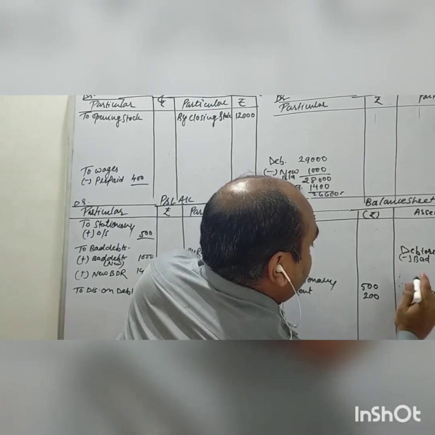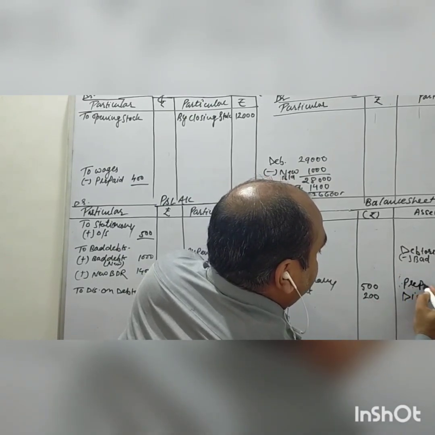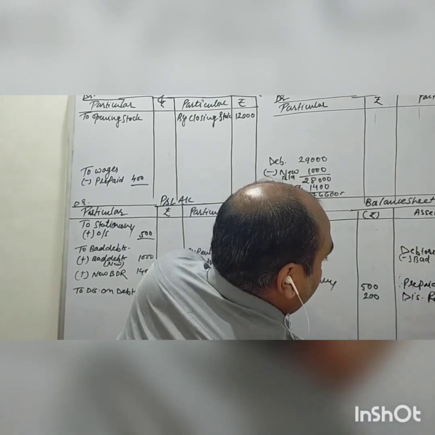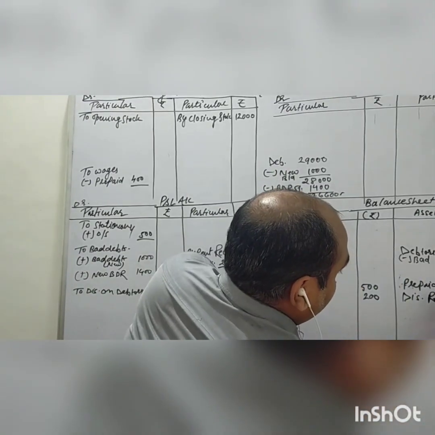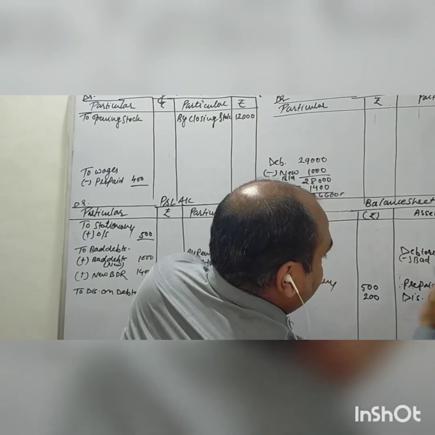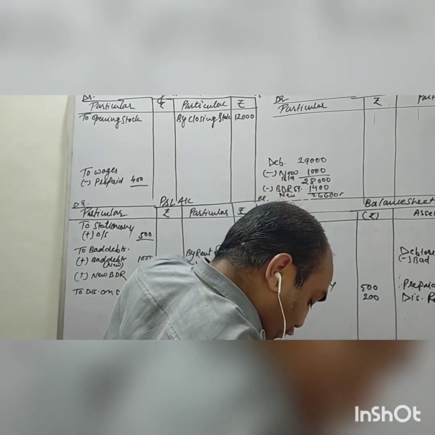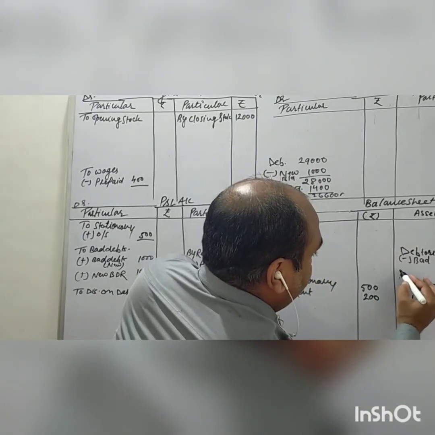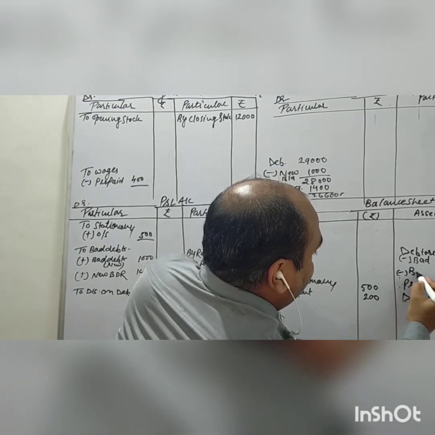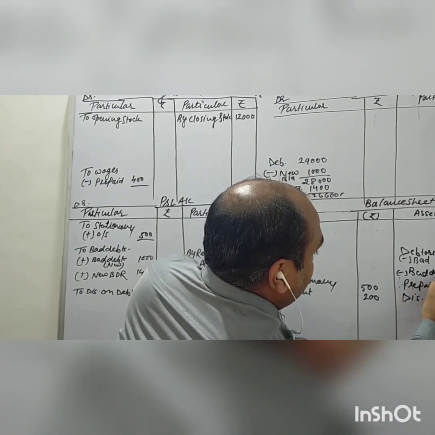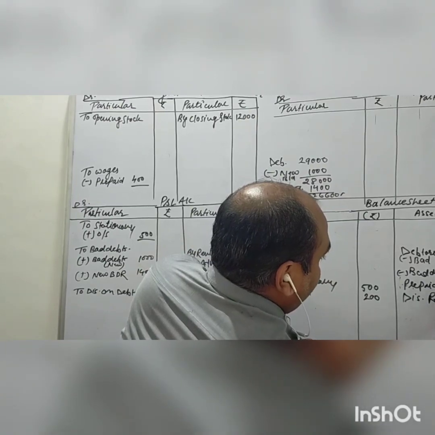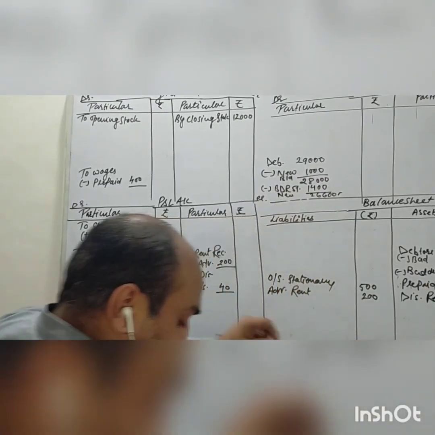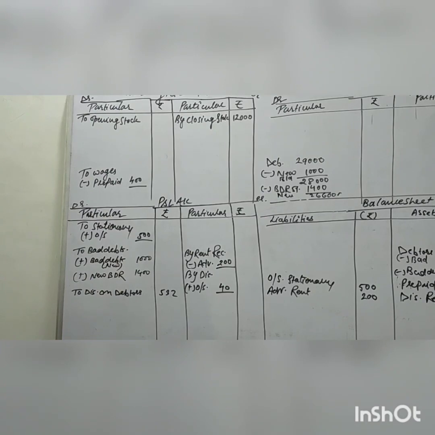Now 28,000 we will, wait for a second, just keep it. Right now make a space for bad debts reserve. So here bad debts reserve 1400. Next, discount on bad debts.